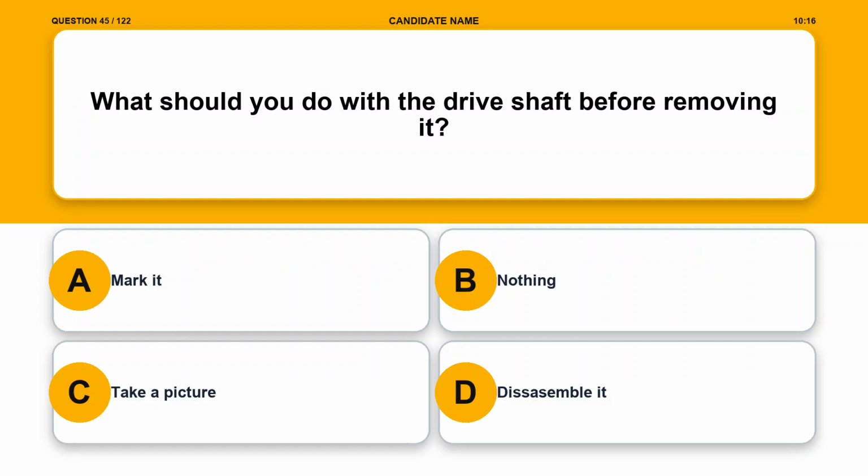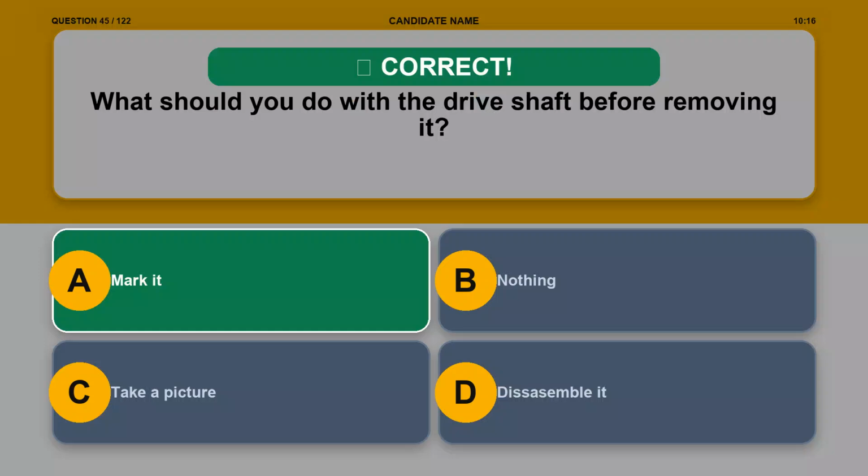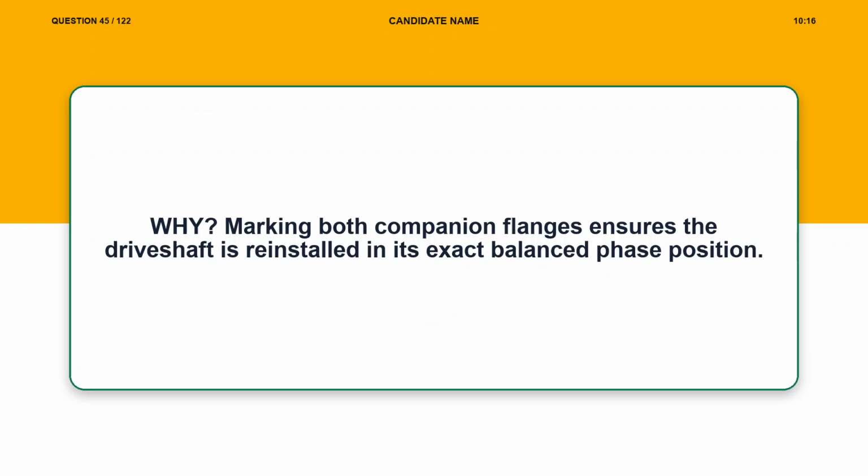Question 45. What should you do with the drive shaft before removing it? Option A, mark it. Option B, nothing. Option C, take a picture. Option D, disassemble it. The correct answer is option A, mark it. Explanation. Marking both companion flanges ensures the drive shaft is reinstalled in its exact balanced phase position.